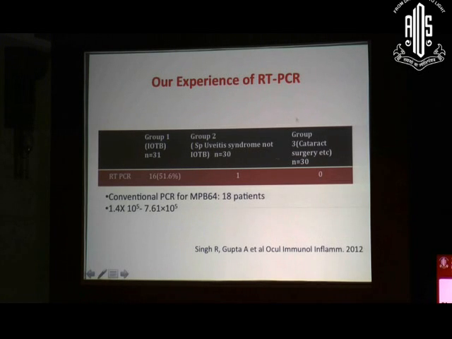So what is the advantage of real-time PCR? Once we are dealing with the polymerase chain reaction, there is always a chance of false positive or false negative result. With real-time PCR, you can not only diagnose the mycobacterial infection, but you can also quantitate the load of infection. This is a study carried out in our center, in which we evaluated real-time PCR in suspected cases of tubercular uveitis, and it showed a sensitivity of almost 52%. We used MTB64 as a genome target for diagnosis of tubercular uveitis, and the copy number varied between 1.4 to as high as 7.61 into 10⁵ copies per ml.